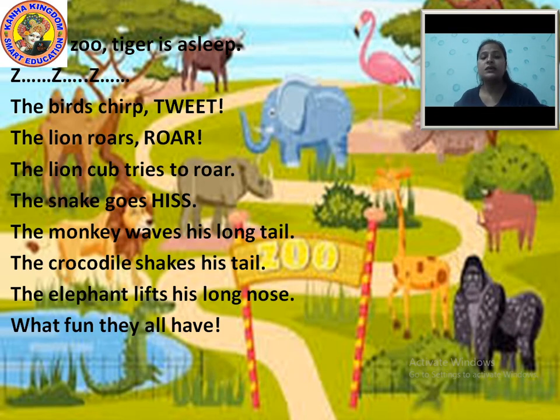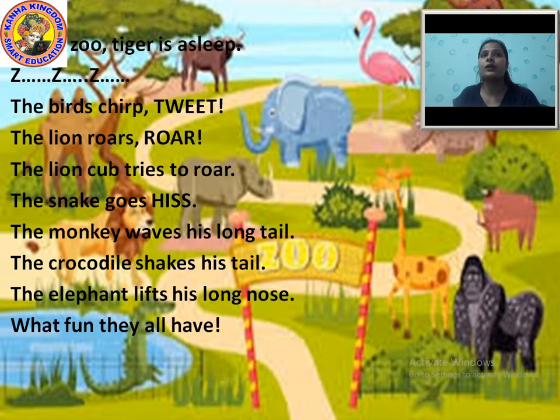Tweet means small birds making sound. Small birds make sound, we say it as tweet. A sharp sound made by small birds. So at the zoo, the birds were chirping sharply.